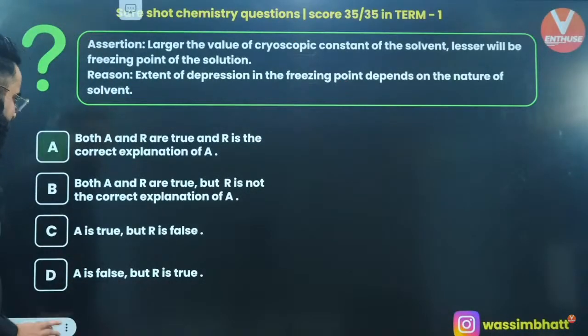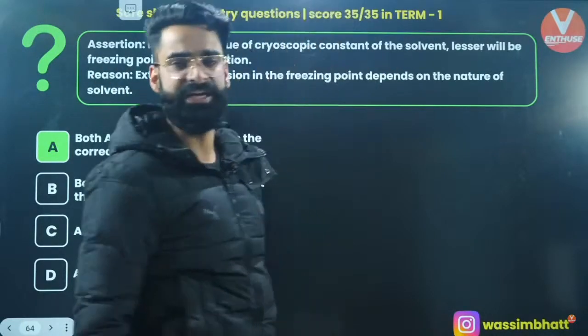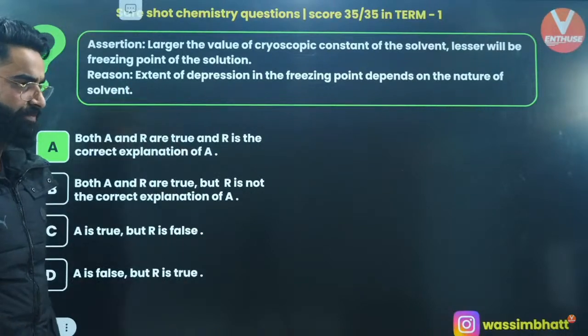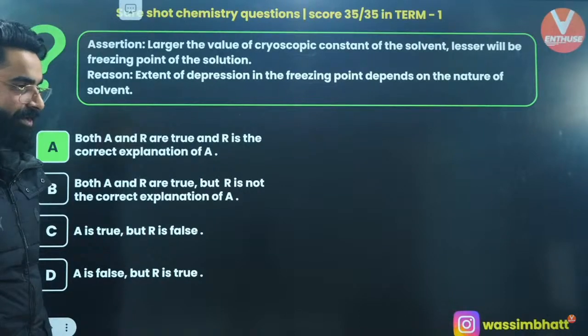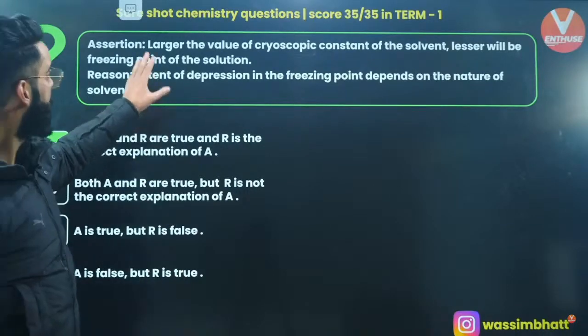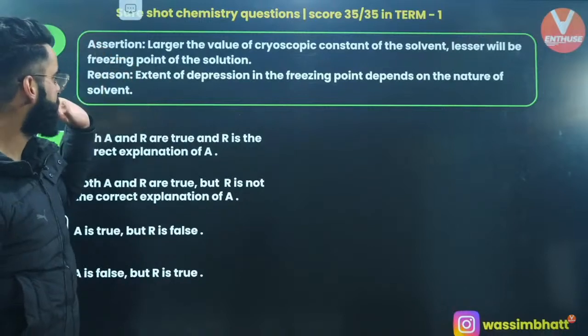It's a very simple and basic question, right? Both the statements are absolutely correct. And the reason is actually the correct explanation of the first one. It's not B, it's A. Yes, it's A. So basically, larger the value of Kf, lesser is going to be the freezing point of the solution.